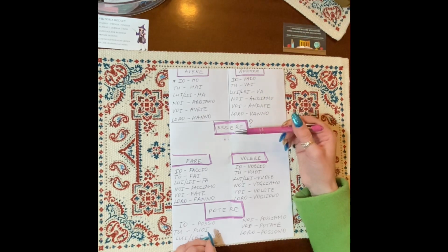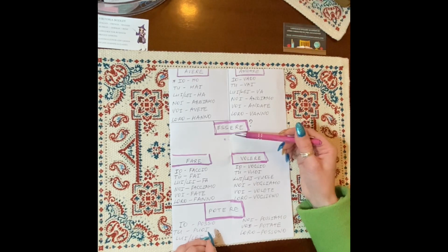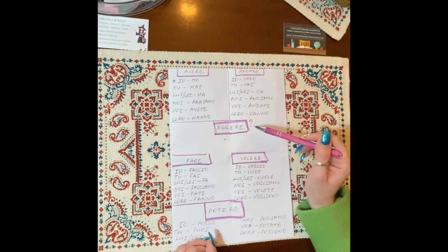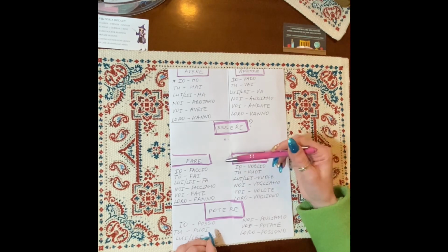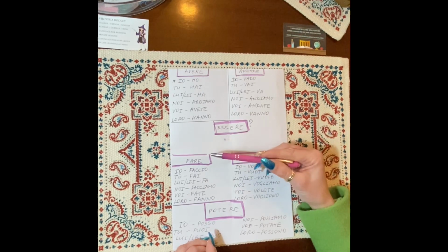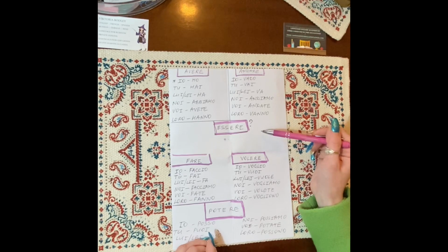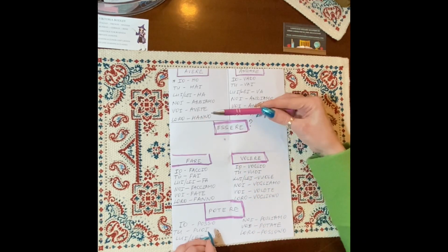So the next verb, which is very important as well, which is, yes, you got it right, it's to be, essere. Essere, which has a question mark here. This is for my students to check themselves and to put in the forms, to put their pronouns, looking at the model above.